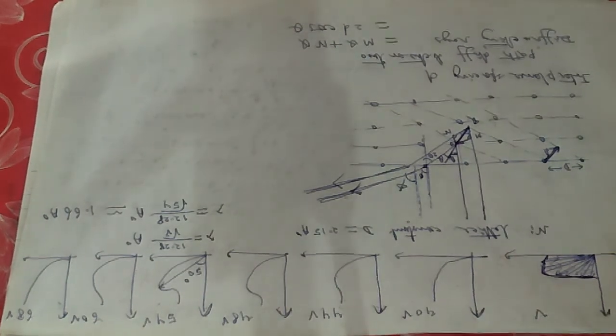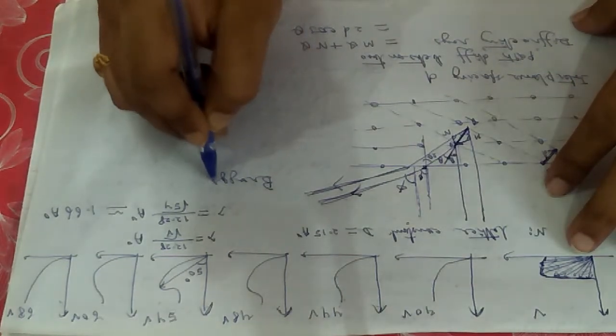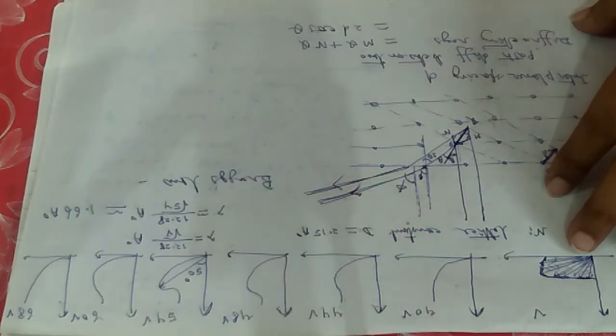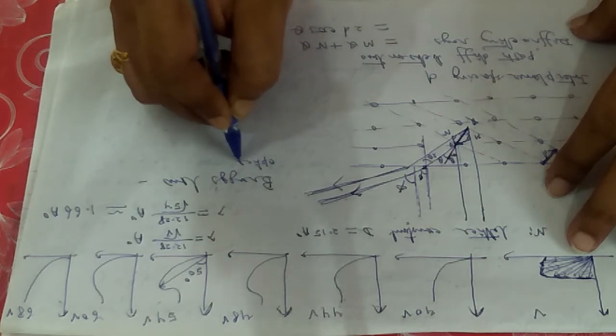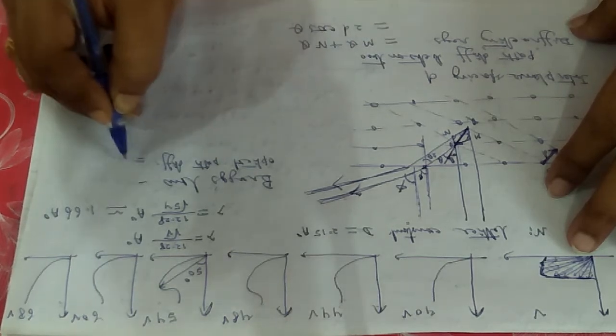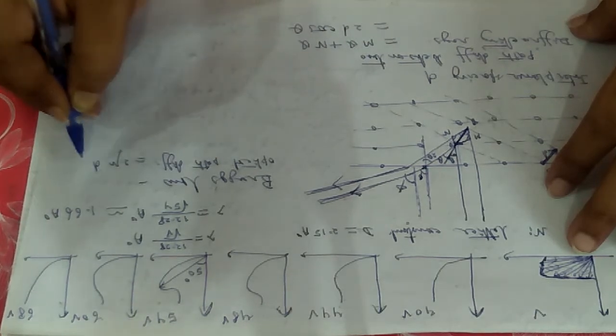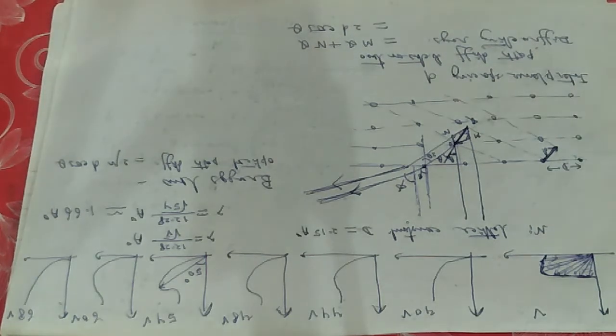Now from Bragg's law of diffraction we can write the optical path difference will be equals to twice mu d cos of theta. What is mu? The refractive index.